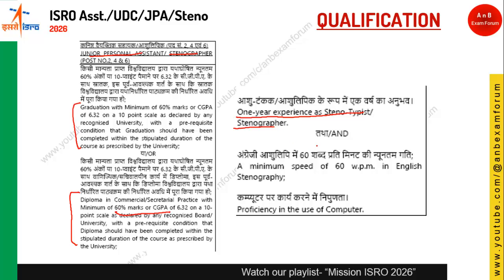They have also put emphasis on skill: a minimum speed of 60 words per minute in English stenography, and finally proficiency in the use of computers. Basically, all candidates who are graduates can apply for assistant and UDC, and those who have stenographer experience can go for JPA and steno.